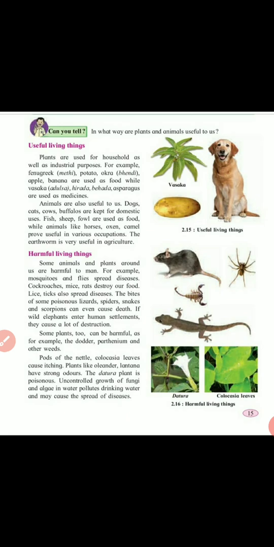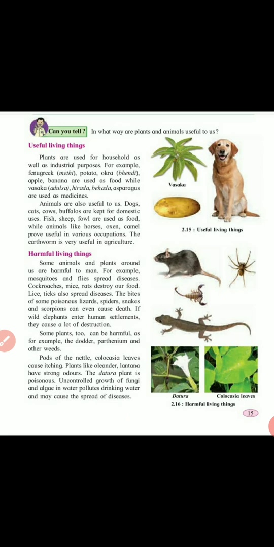If you think about animals, animals are also useful to us. You know that dogs, cats, cows and buffaloes are kept for domestic uses. Dogs help us guard our home, and they also help the police. Cows and buffaloes give milk to us. So these are useful animals.